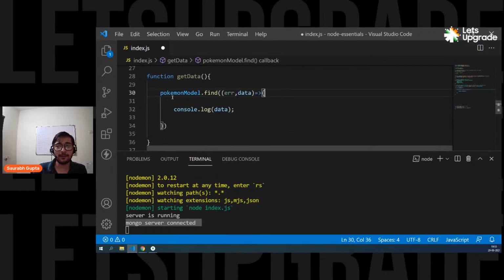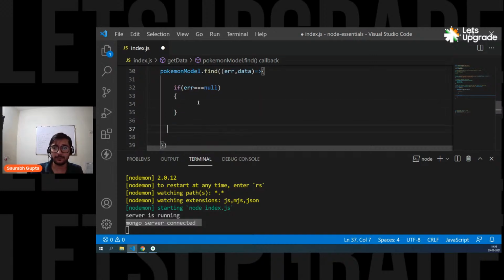Simple, guys. PokemonModel.find. Find is a function that retrieves all the documents from the collection. And inside that, you pass a function which is called when the data is retrieved. So if there is some problem while retrieving data, you'll get the error. If there's no problem, you'll get all the data. So currently I'm thinking that there will be no error, so I'm simply printing the whole data. You can also write like this, just to confirm. If error is equal to null, that means there is no error, then only print the data. If you have any error, you can print the error. If you don't have it, print the data.